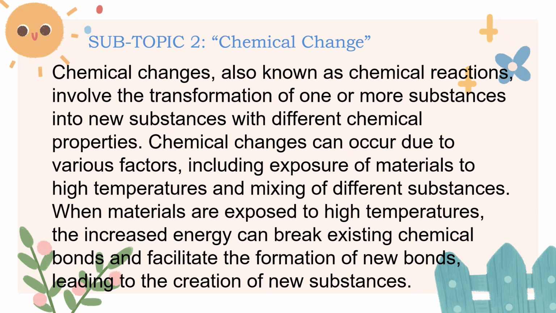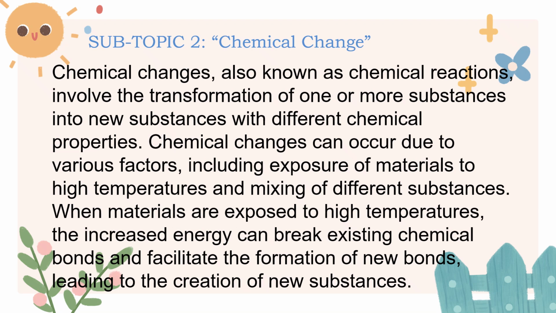Now let's talk about chemical change. Chemical changes, also known as chemical reactions, involve the transformation of one or more substances into new substances with different chemical properties. Chemical changes can occur due to various factors, including exposure of materials to high temperatures and mixing of different substances. When materials are exposed to high temperatures, the increased energy can break existing chemical bonds and facilitate the formation of new bonds, leading to the creation of new substances.